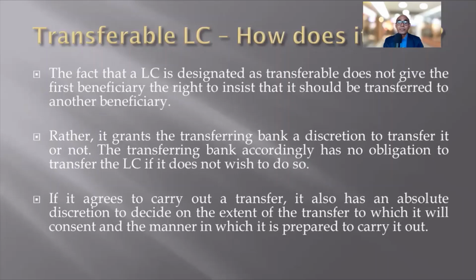It means the transferring bank, even if they decide to transfer the LC in favor of the second beneficiary, can do it on their own terms and conditions. So they can say that these are the things which we do not want to convey to the second beneficiary. So they may put their own conditions, some restrictions to safeguard their interest. So it is up to the transferring bank on what terms and conditions they want to transfer the LC.